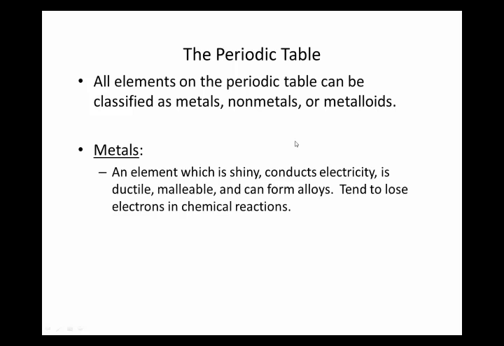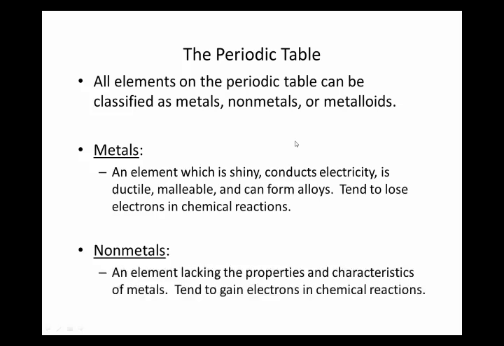Nonmetals simply lack those properties, but most noteworthy, they tend to gain electrons in chemical reactions. So metals tend to lose them, nonmetals tend to gain them. I'm talking about gaining and losing electrons in chemical reactions, right? Remember, electrons are farthest on the outside, so they are the things that can be gained or lost. That's why nuclear changes are not very common, because it's harder for the atom to gain or lose things out of its nucleus because it's buried on the inside. Electrons are easy. Electrons are all on the outside in that cloud, and they can lose them easily.